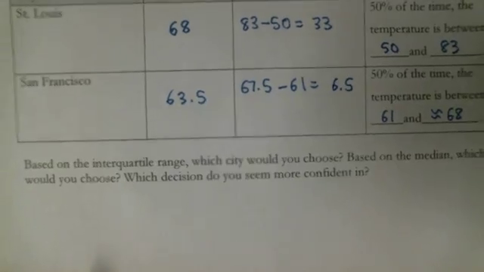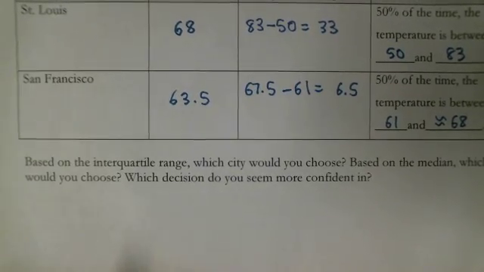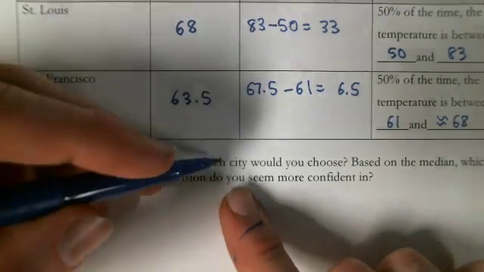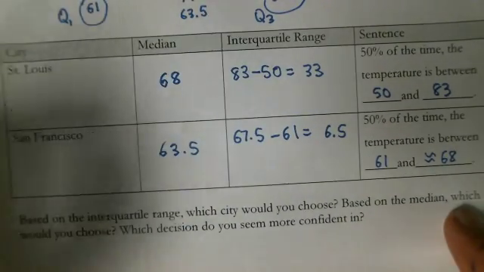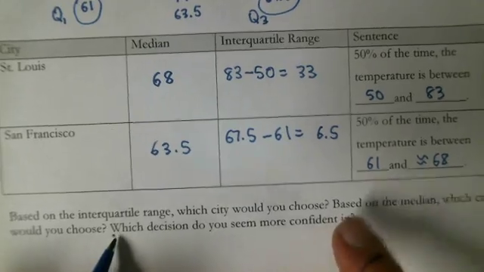So based on the interquartile range, what city would you choose? It looks like we would probably choose San Francisco. Based on the median, which city would you choose? You would choose St. Louis. So which decision do you seem more confident in?